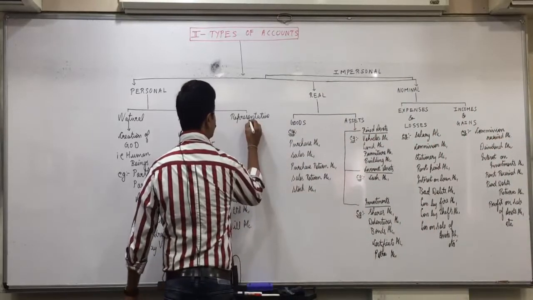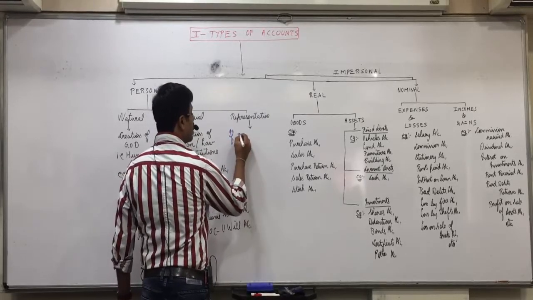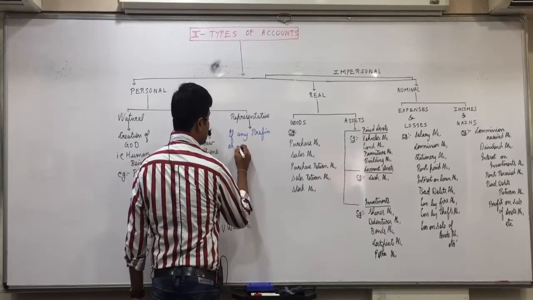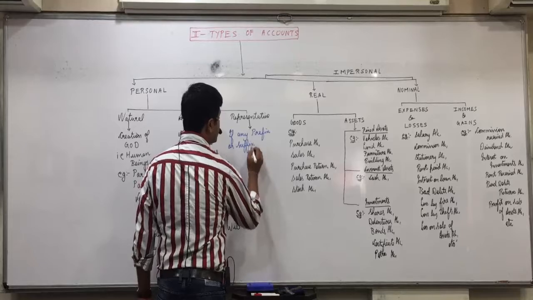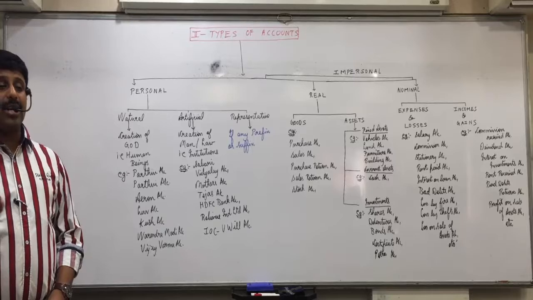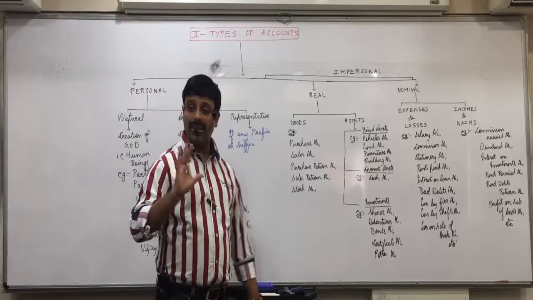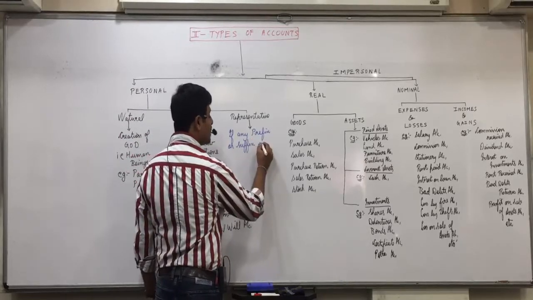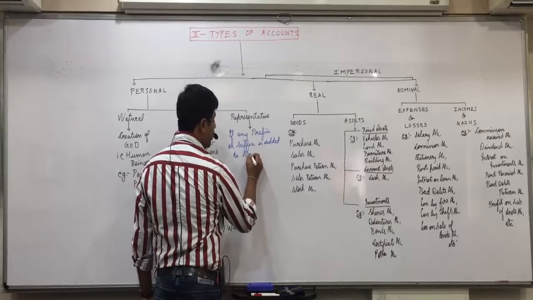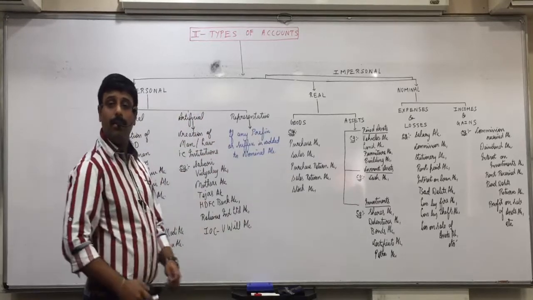Now representative. What do you mean by prefix? Before the word. Suffix? If you fix any adjective or word before the word, it is called prefix. If you fix any adjective or word after the word, it is called suffix. If any prefix or suffix is added to nominal account, then it becomes representative personal account.